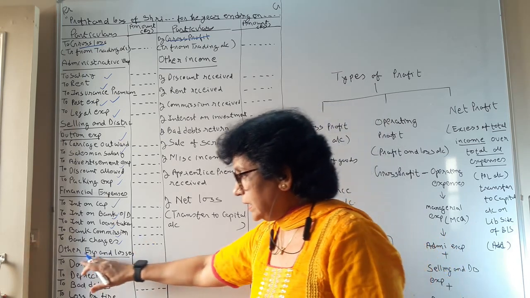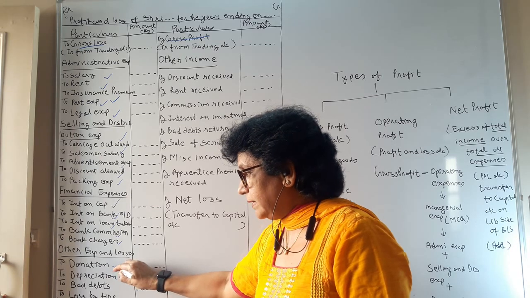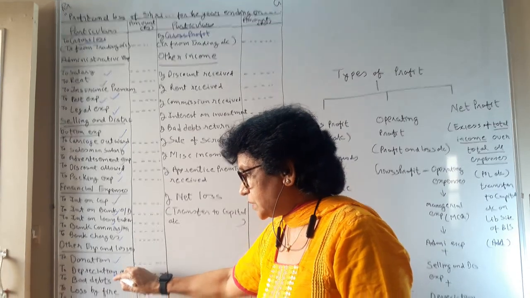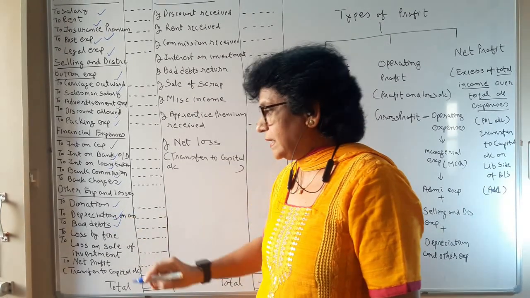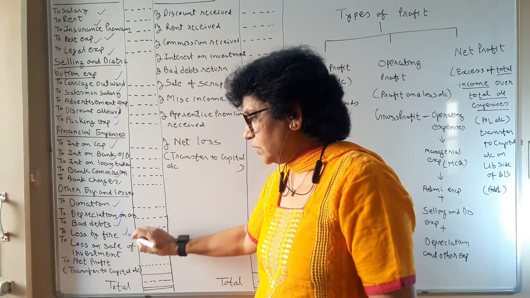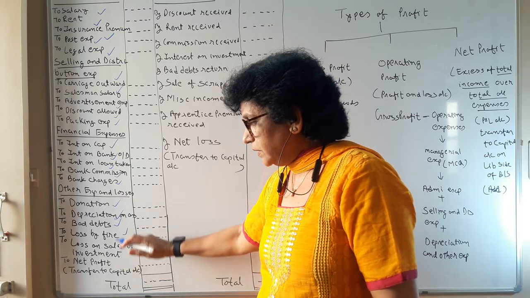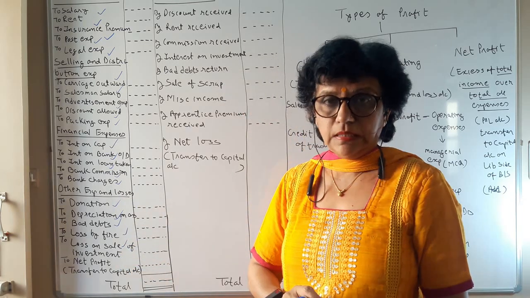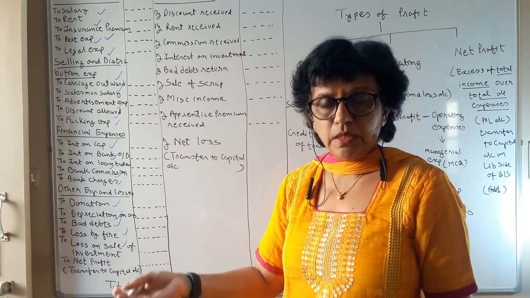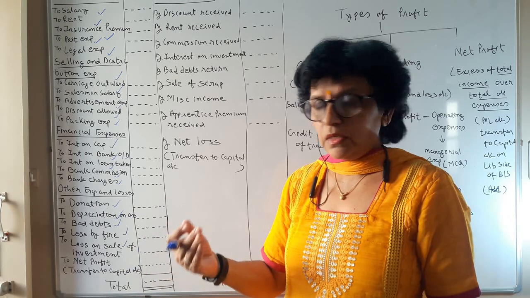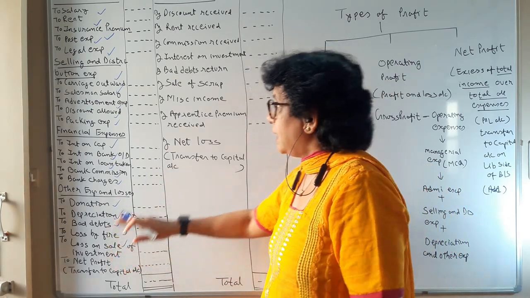The last one is other expenses and losses. You must have donated some amount, you must have charged depreciation on various assets, you have bad debt loss, loss by fire, loss due to sale of investment, and all these various losses. Loss due to goods stolen, or loss due to goods destroyed by rain or during an accident, all such expenses will come.